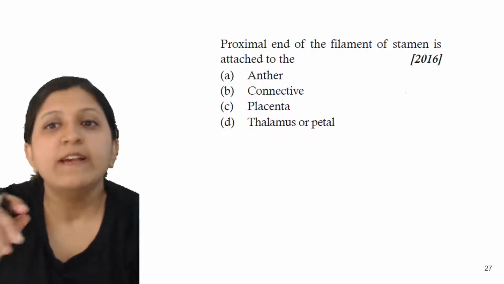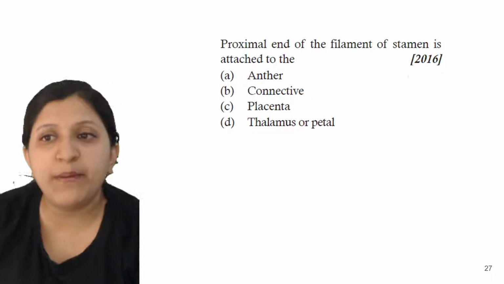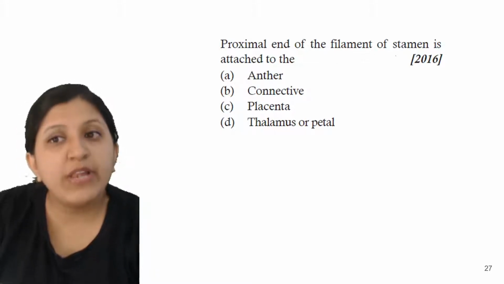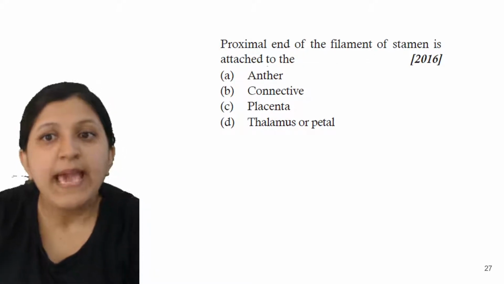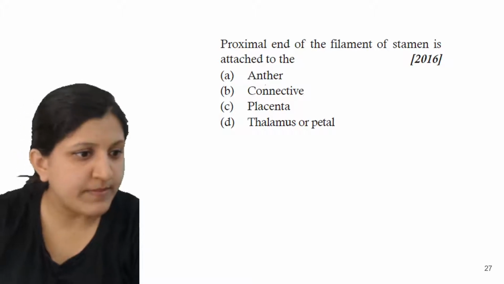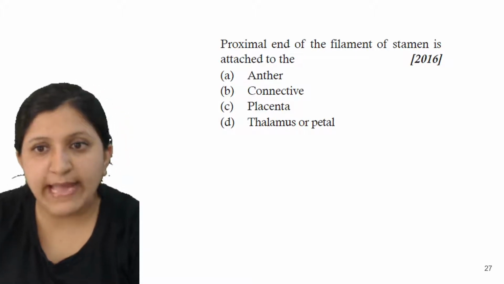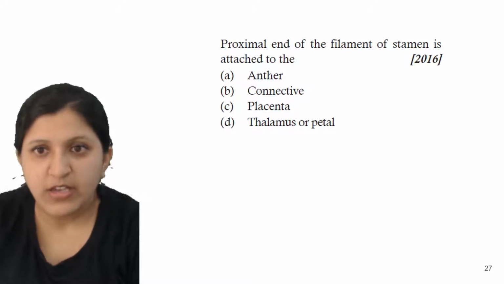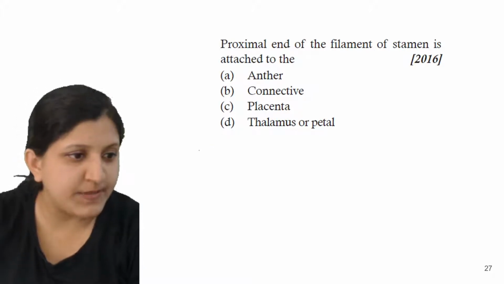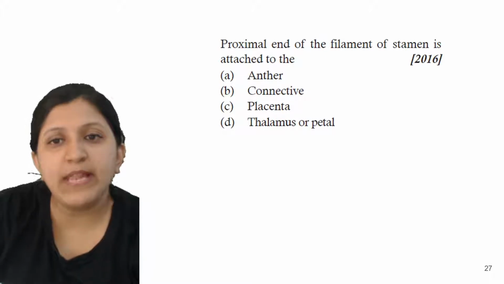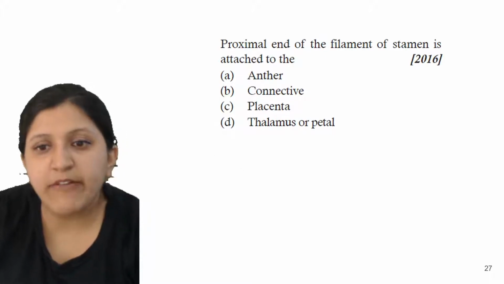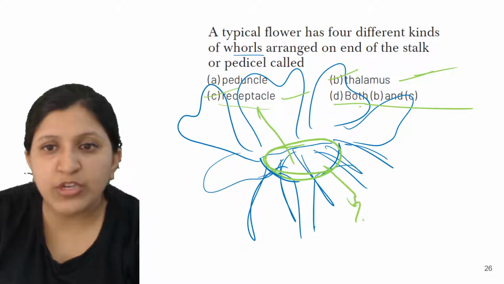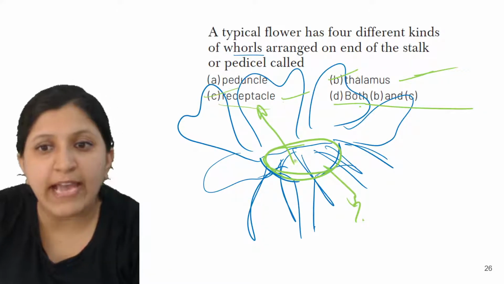Very good. Now, the proximal end of the filament of the stamen is attached to anther, connective, placenta, thalamus or a petal. Which is that proximal end? Let me explain here itself. The androecium arise and are attached at the thalamus.